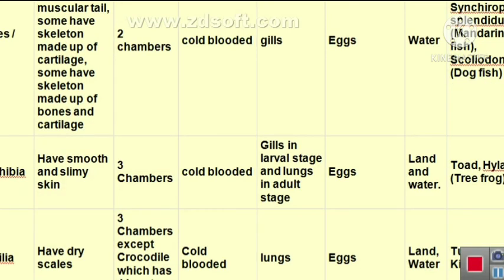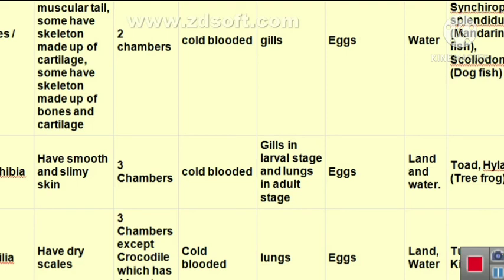Now the second type of these chordates is Amphibia. According to the name, we can tell that these animals are found on the land as well as in the water. They have smooth and slimy skin. There are three chambers in the heart. They are cold-blooded animals. Gills are present in the larval stage and lungs are present in the adult stage.